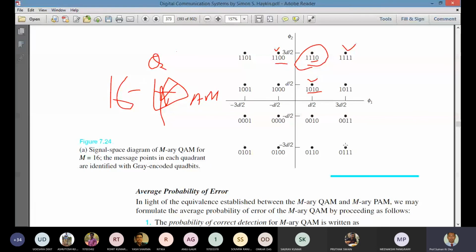When we transmit a signal, sometimes we will see some dotted points around the symbol position.